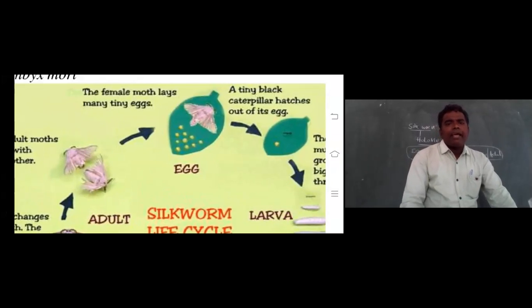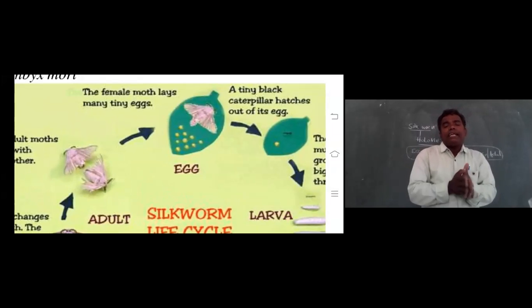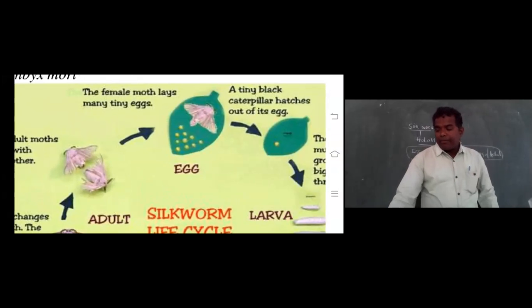The female moth lays many tiny eggs, nearly 400 to 500 eggs, especially on leaves. These eggs hatch into the larva stage. A tiny black caterpillar hatches out of the eggs. This is the larva stage.